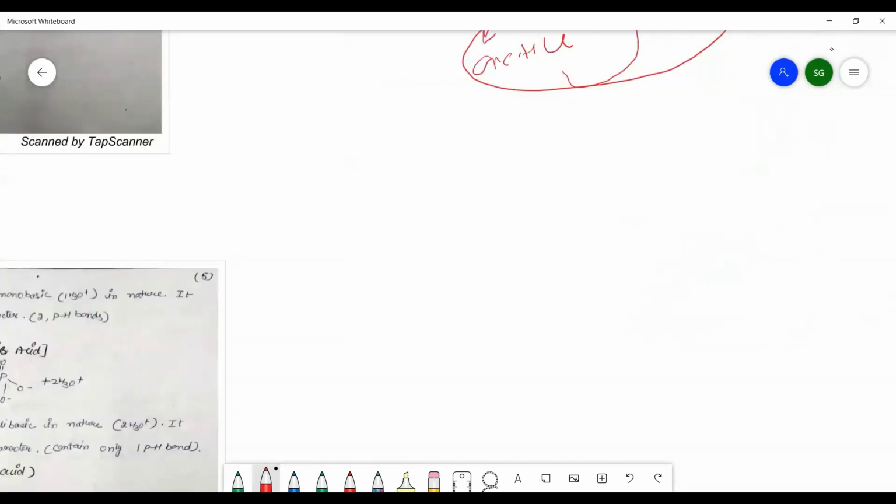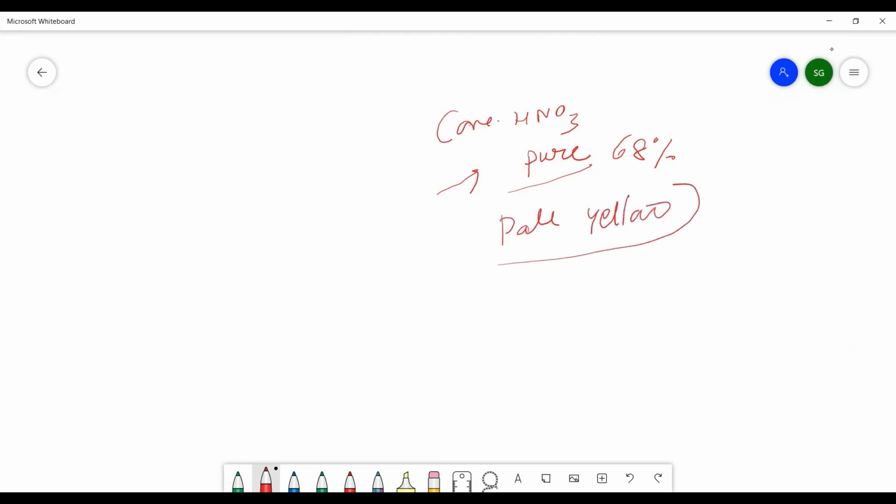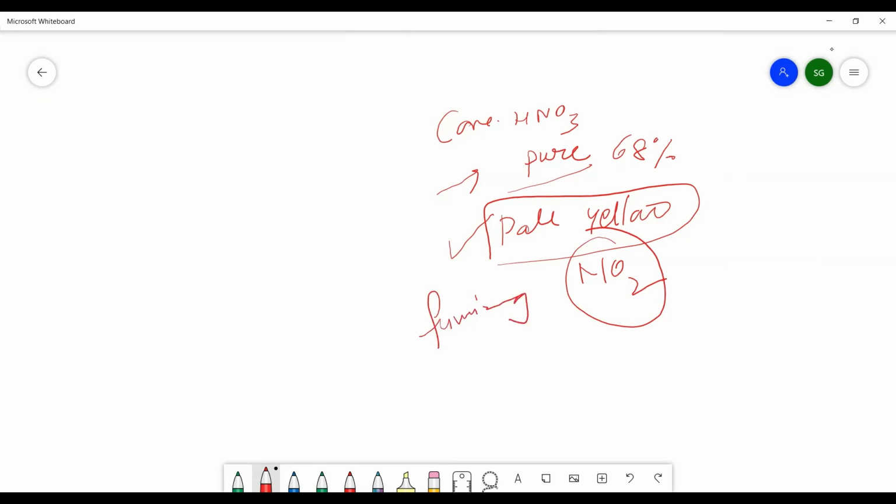Now further, one more thing I want to explain here: sometimes you will hear about fuming nitric acid, maybe in the 12th or after the 12th. What is fuming nitric acid? We just studied that whenever we have concentrated HNO3, that is pure concentrated HNO3, which is 68% pure, when it is kept for some time, the color becomes pale yellow. This pale yellow color formation is due to the formation of NO2, and this mixture of concentrated HNO3 with NO2 is known as fuming nitric acid. So this is the meaning of fuming nitric acid.